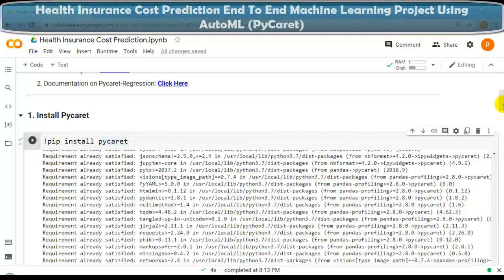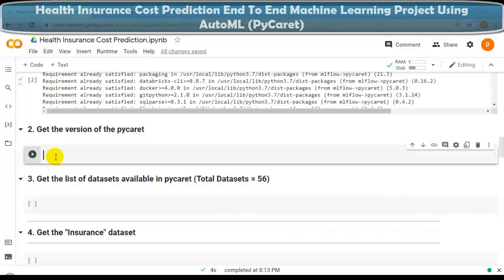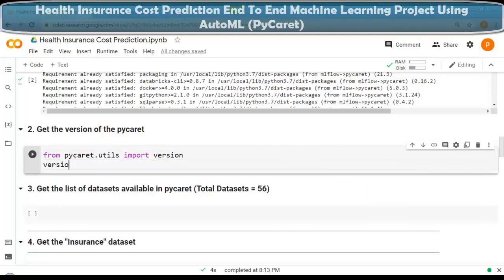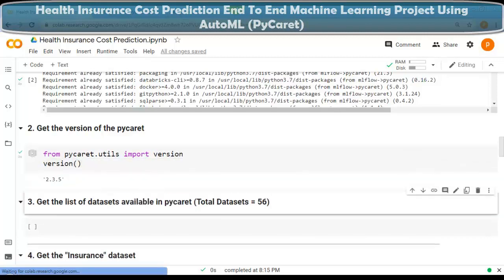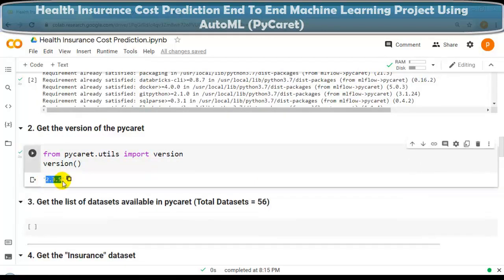So now our next question. In this question, we have to get the version of PyCaret that we have just installed. For that, we have to import the version module from pycaret.utils and write this version function. Let me execute this cell. I am going to press shift enter to execute this particular cell. Currently we are using version 2.3.5 that you can see over here. This way we can get the version of PyCaret.